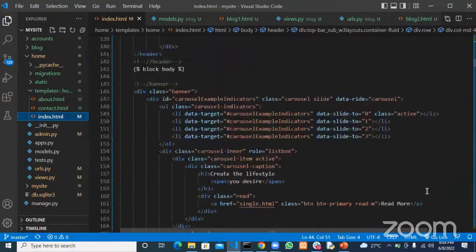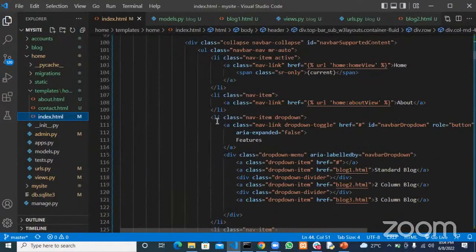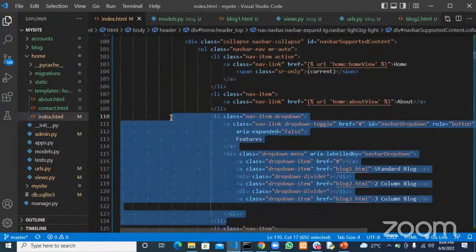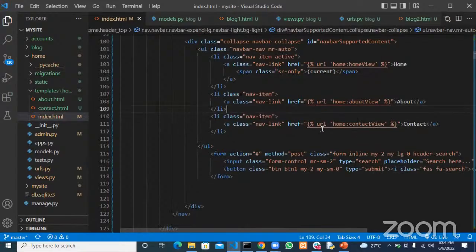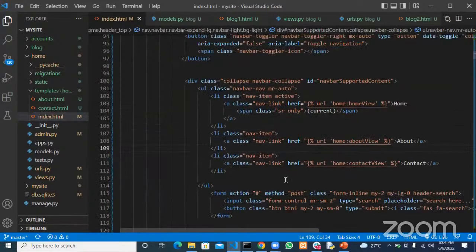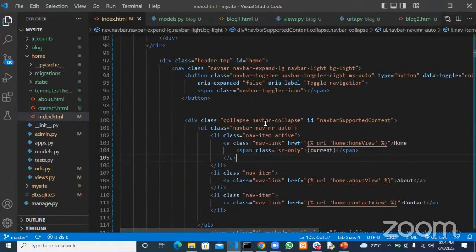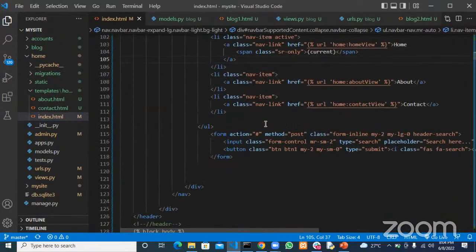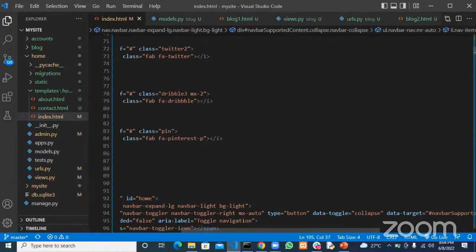Okay, so let's go back to our navigation page. So far we do not need this, right? We do not need this anymore, so I'll take this off. We do not need that dropdown anymore, so I'll take that out. Okay, so now so far we have the home, about, and contact. So I'll go ahead and copy this to say make a post, and I only want this to be available when a user actually is logged in.